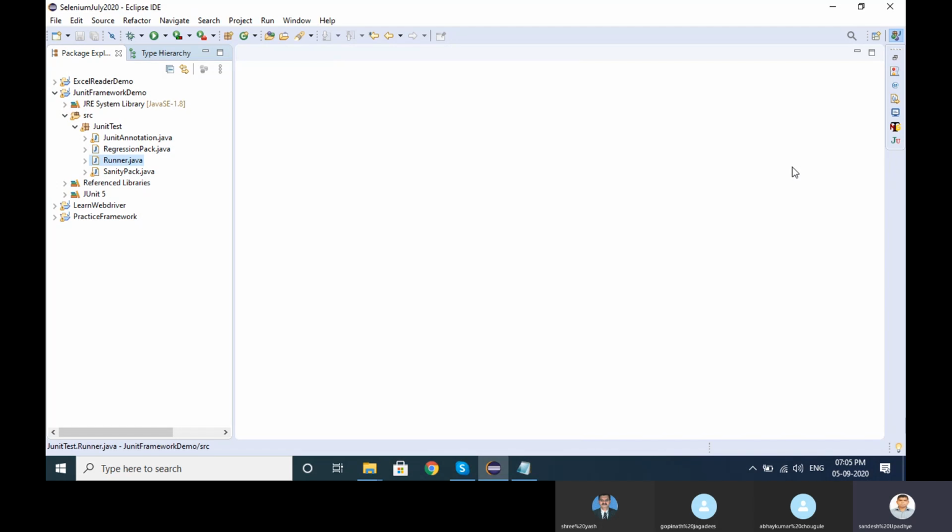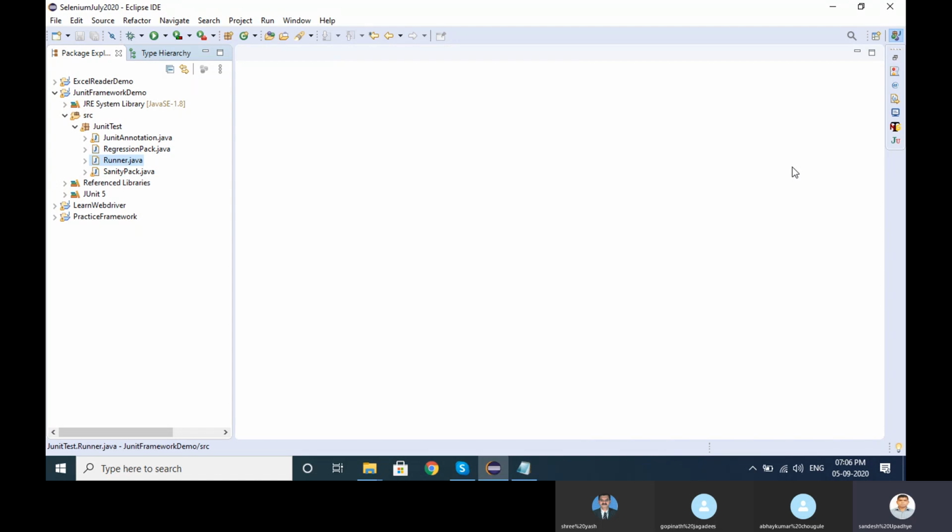The next one: as Abhay asked a question previously, if I have 10 test cases and I want to maintain my own sequence for executing them, that is not possible in JUnit, but in TestNG it is possible. If you want to run test case number 6 in the first place and test case number 10 in the second place, that is easy, and you can do it in the TestNG framework. So there are so many advantages of the TestNG framework.